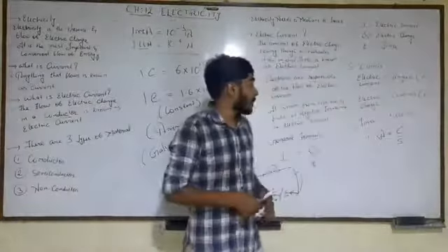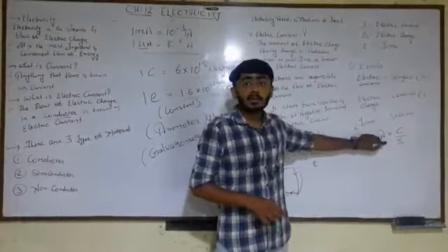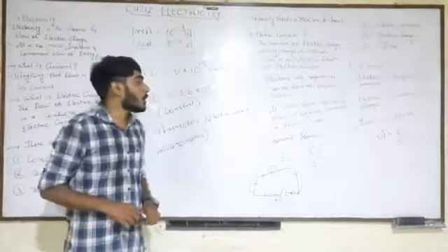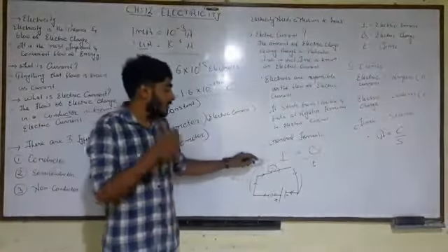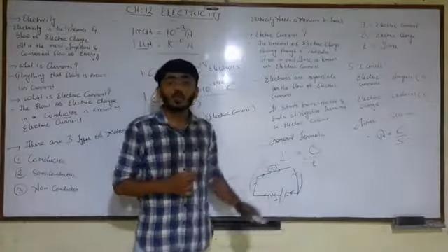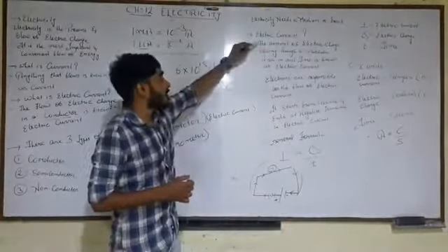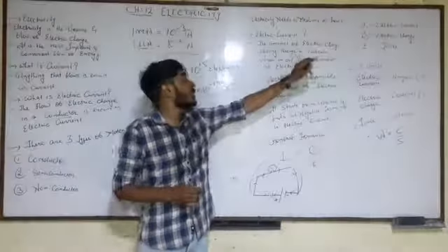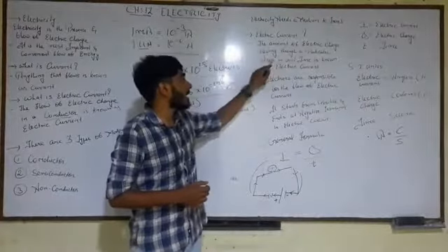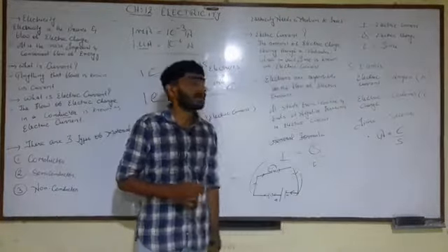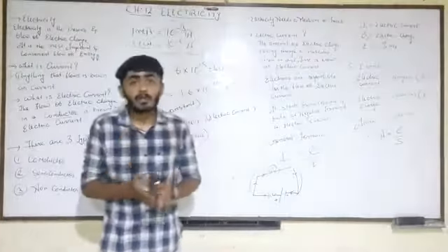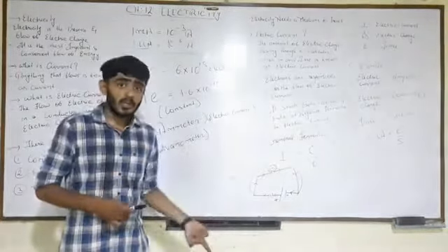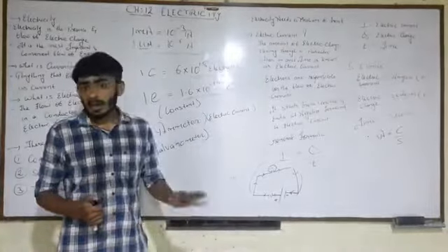Okay. I repeat one more time, ampere is equal to coulomb upon second. And the general formula is I is equal to Q upon T. This is the definition you need to write in the homework: the amount of electric charge flowing through a particular area in a unit time is known as electric current. Remember students, electricity always starts from the positive terminal and ends at the negative terminal.